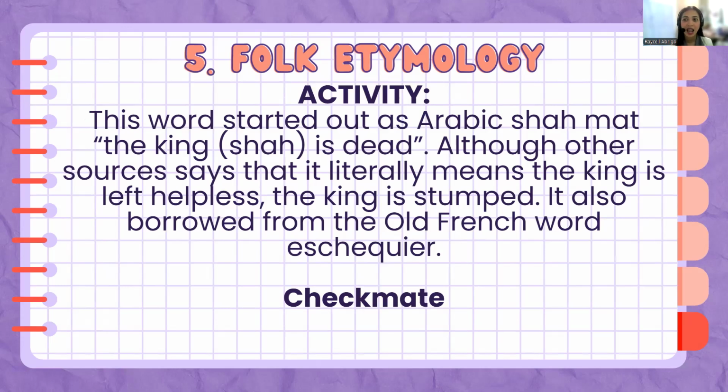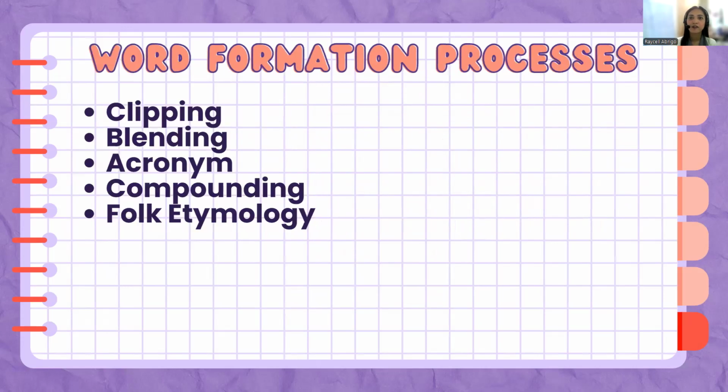From shah mat, that means the king is dead, we had the English term checkmate, wherein in the game of chess, that means the king would be dead or is left helpless. So that is for folk etymology. So those are the 5 word formation processes. We have clipping, blending, acronym, compounding, and folk etymology.